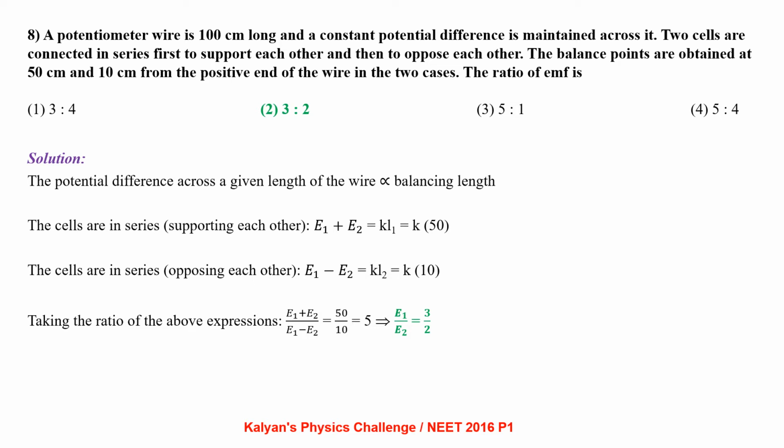In the case of a potentiometer, the potential difference across any given length of the wire is directly proportional to the balancing length. In the first case, the cells are connected in series aiding, that means they are supporting each other. So we can write E1 + E2 = K L1, where L1 is 50 cm. In the second case, the two cells are connected in series opposition, so they are opposing each other. So E1 − E2 = K L2, here L2 is 10. Taking the ratio of the two expressions, we get (E1 + E2)/(E1 − E2) = 50/10. From there, E1/E2 = 3/2.